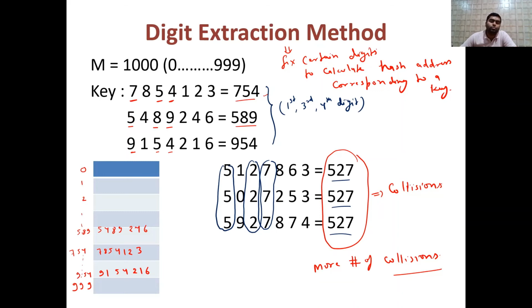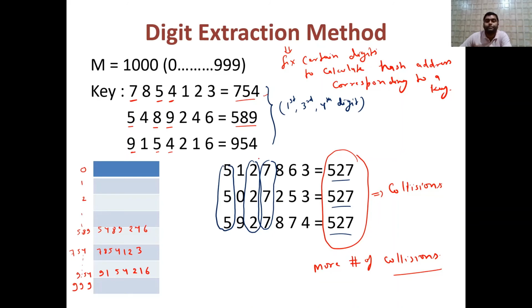You can choose the digit according to your convenience, whether it is 2 digit, 3 digit, whatever, है ना, and map over there. But problem is that, अगर पर्टिकुलर प्लेस की डिजिट्स अगर कोई कीज इस फैशन में आ रही है कि वो फिक्स है, तो इसमें मोर नंबर ऑफ कोलिजन्स, है ना, होंगे. बिकॉज आपके नंबर्स कंटिन्यू होते हैं, जैसे 512786, फिर 512786, तो सारे के सारे नंबर 5 to 7 पर ही मैप होंगे, तो बहुत ही कोलिजन्स होंगे. So this is the drawback, digit extraction method, but ultimately the method is available, that's why.